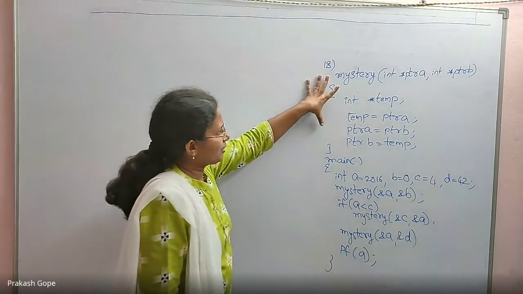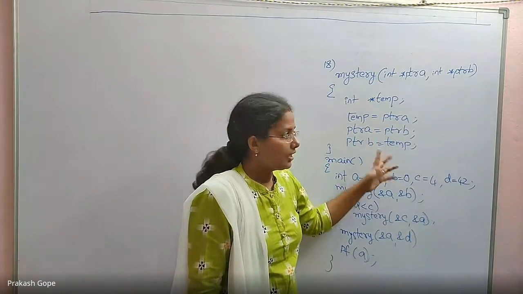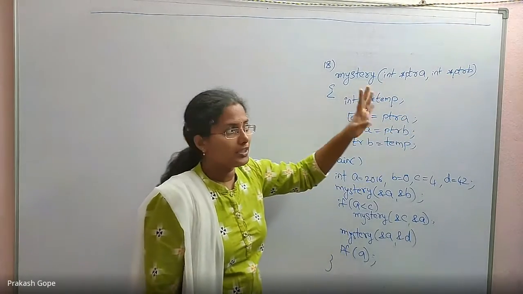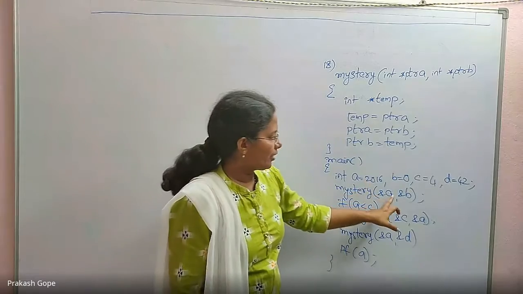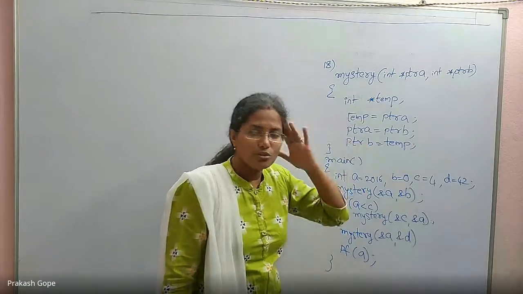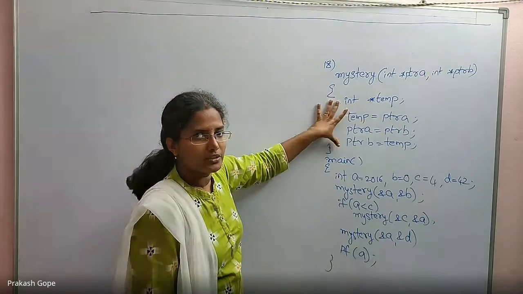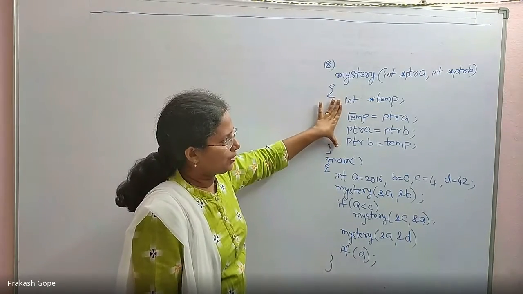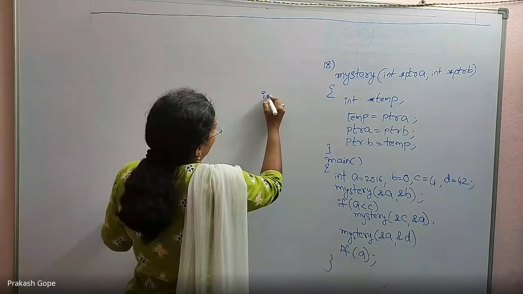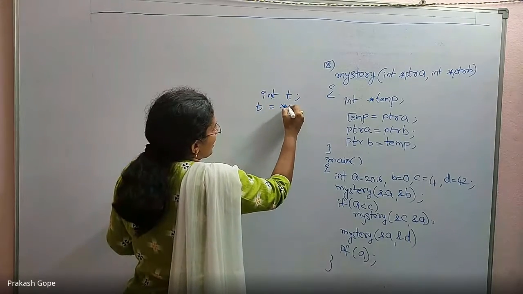By seeing this mystery function logic, temp equal to ptra, ptra equal to ptrb, ptrb equal to temp, it looks like swapping, and by seeing these pointers, we understand that it is like call by reference. So if I pass the address of a and the address of b, the a, b values get swapped. This is what we assume. Please don't think so. Understand the code here. If the code was written like this, the mystery function header is the same. int t; t is equal to *ptra.